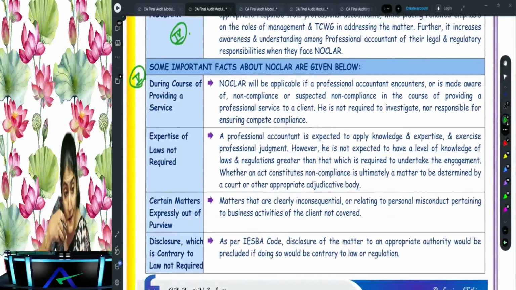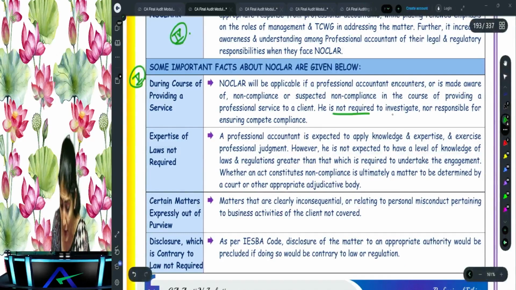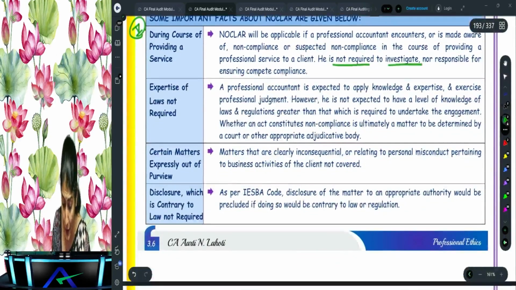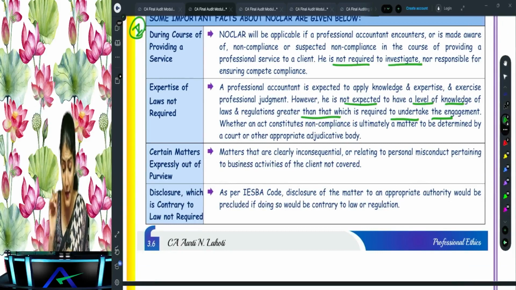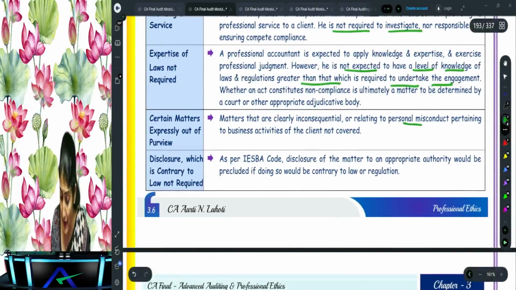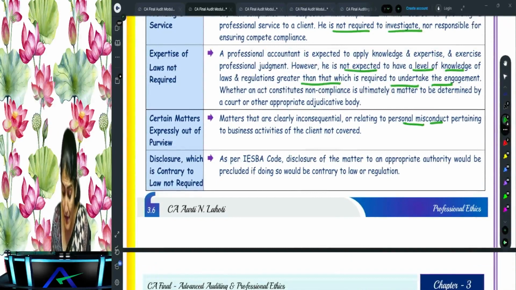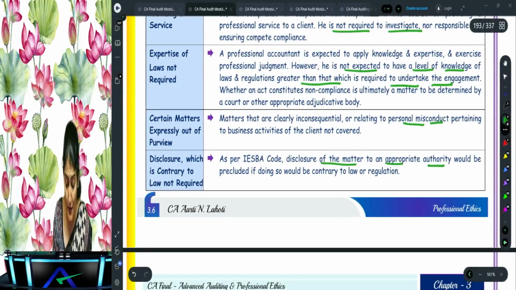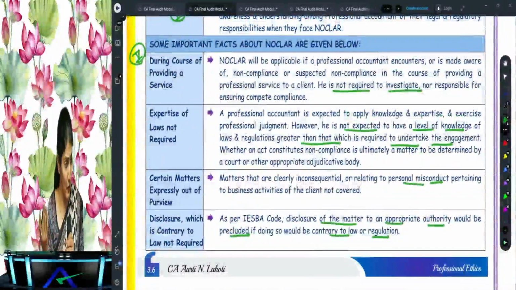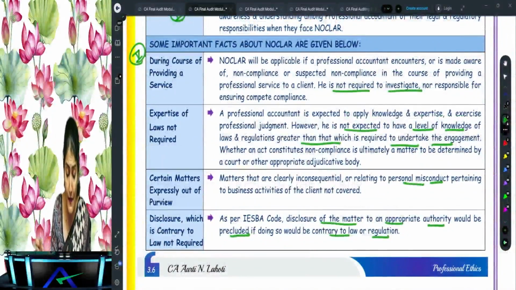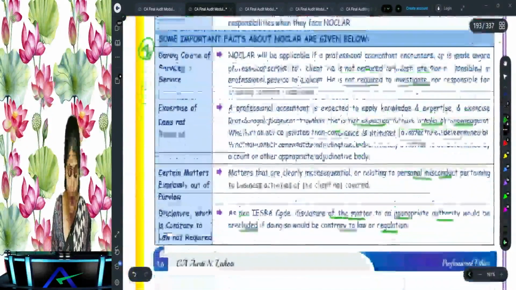When you're working in a listed entity or doing audit of a listed entity, are you now going to do some special investigation to find out non-compliances? Not required to investigate. Not expected to have greater than required knowledge of the laws and regulations, not expected to have a level of knowledge greater than which is required for doing the audit of the financial statements. Then it is not covering personal misconduct. And again, what does it say? Disclosure of the matter to an appropriate authority would be precluded if it is not allowed by the law or regulation. Right? If not allowed by law or regulation, will you do the disclosure of NOCLAR? Then you will not do the disclosure of NOCLAR. So that is point number 5.